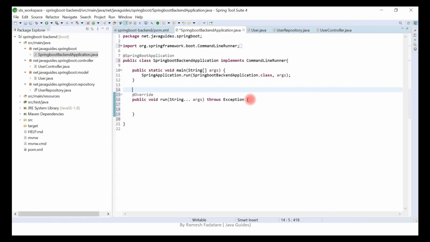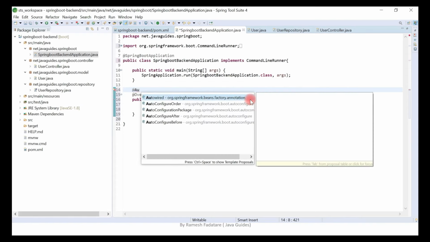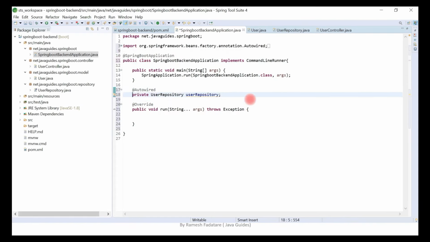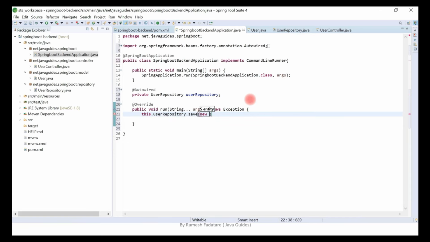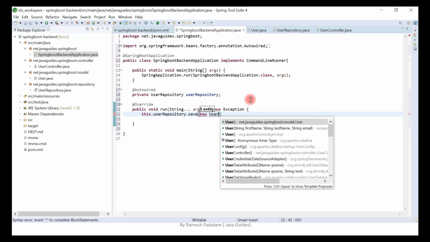So here I will just autowire or inject UserRepository. Here we want to save a user object to the database, right? For that we are going to use UserRepository. Basically UserRepository offers CRUD database operations for the User entity, right? Now we'll simply call the userRepository.save method, and here we pass a user object.